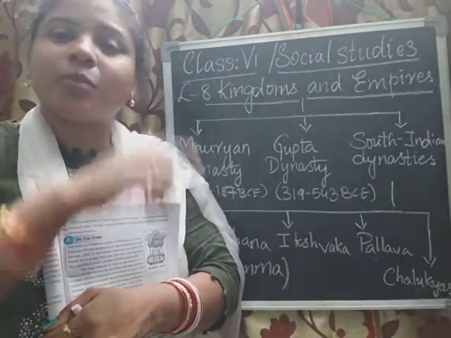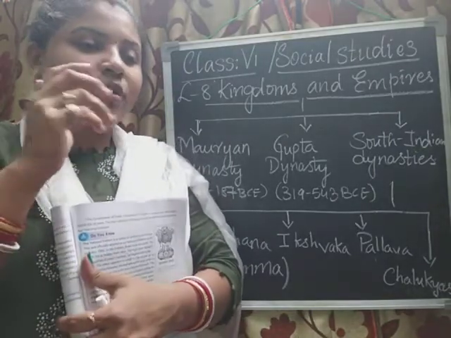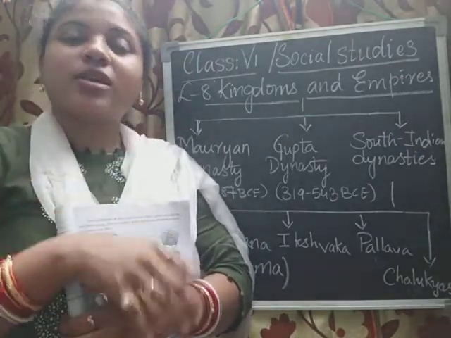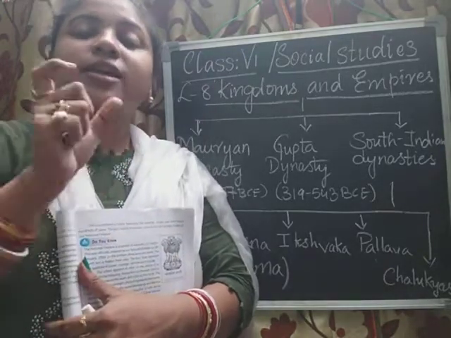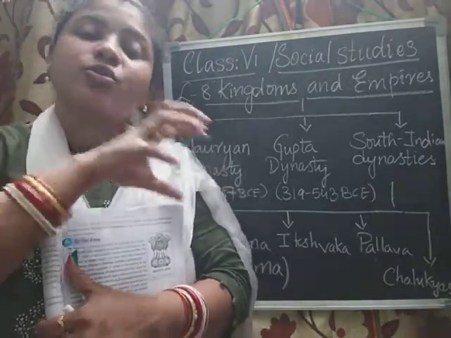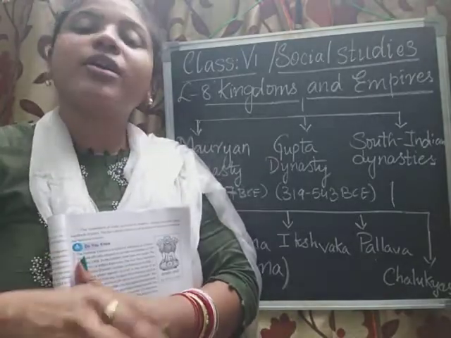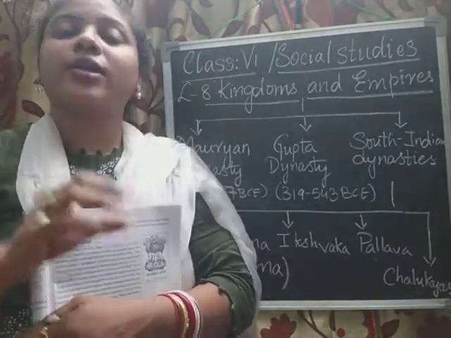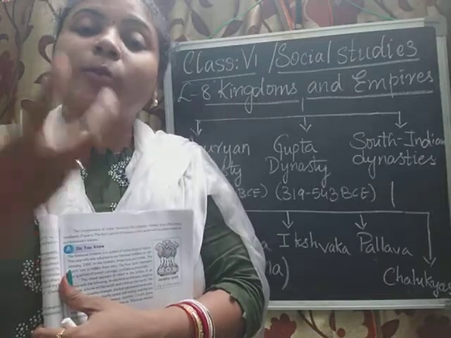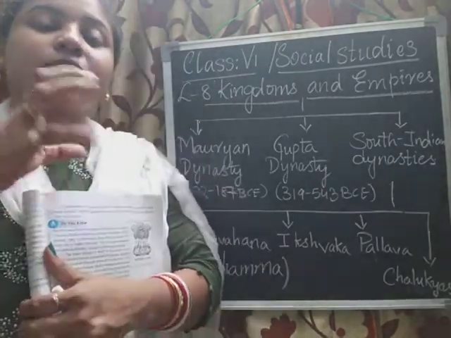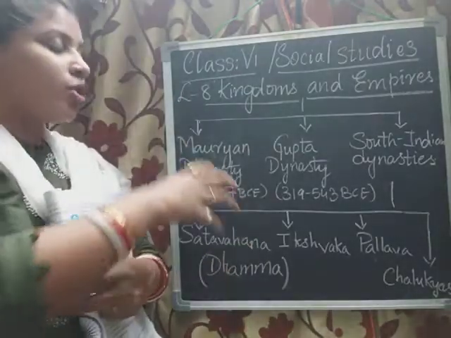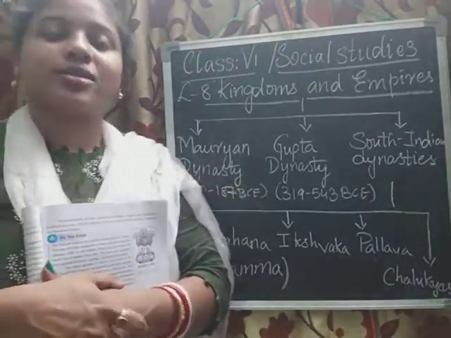See children, we have learned about the Upanishads also, no? We have learned about the Vedas, and we have learned about the Upanishads also. Among the Upanishads, it was said that Satyameva Jayate, that means there is victory in the truth. So never lie to anyone. Respect your elders, obey your parents, be obedient to the people. Never cheat anyone. These are all things that were strictly followed by Ashoka from the Mauryan dynasty.